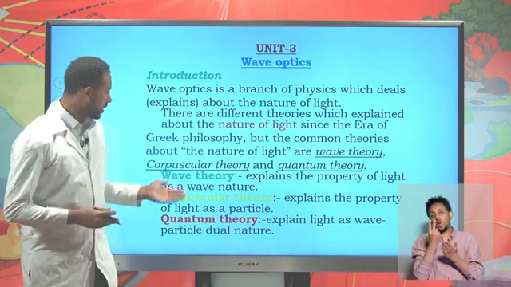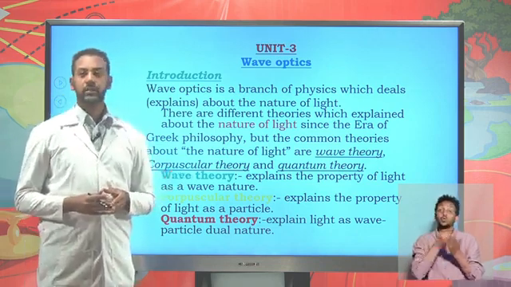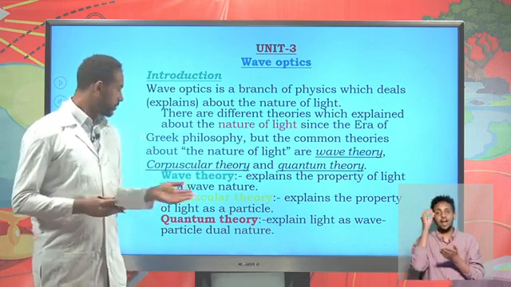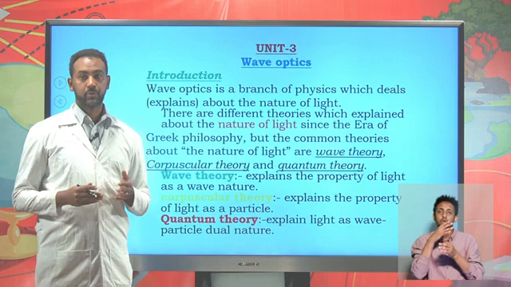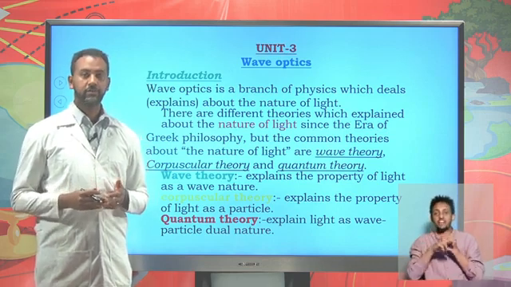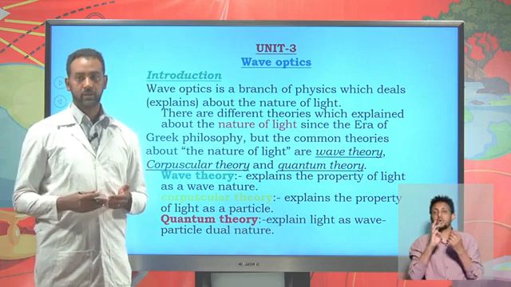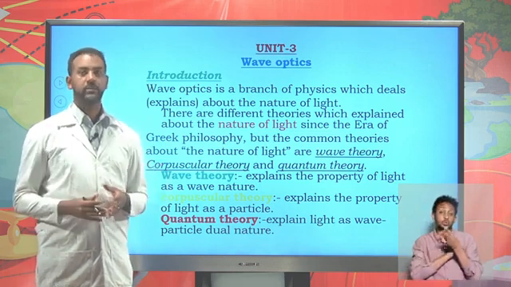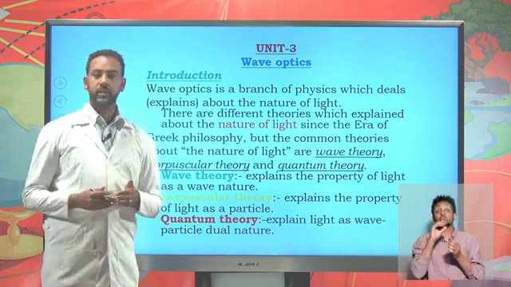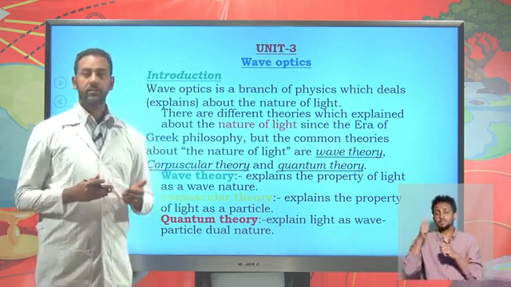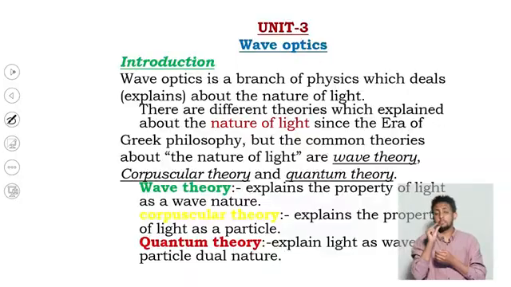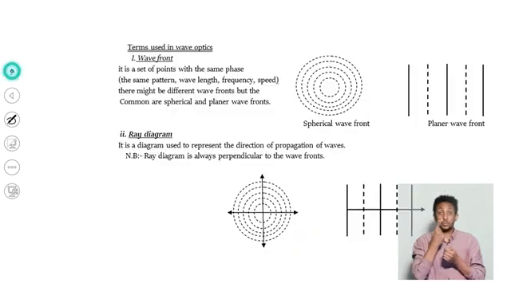That's what it says. Wave theory was first proposed by Christian Huygens, and he tried to explain all four properties of waves, reflection, refraction, diffraction, and interference, by the wave nature of light. Whereas corpuscular theory tries to explain mainly the reflection and refraction of light due to its particle nature. So we'll try to see these one by one.